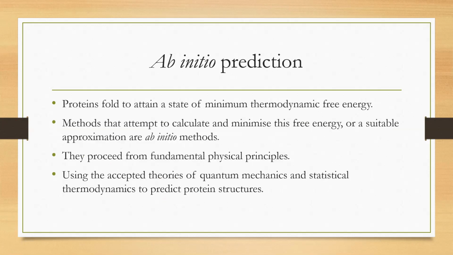The last method of protein structure prediction, ab initio prediction. As you all know, proteins naturally fold in order to attain a state of minimum thermodynamic free energy, because the systems that have minimum thermodynamic free energy are more stable. In order to attain the more stable structural conformation, proteins fold to attain the minimum thermodynamic free energy. The methods that attempt to calculate and minimize this free energy or a suitable approximation are the ab initio methods.